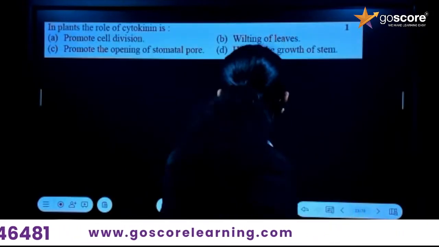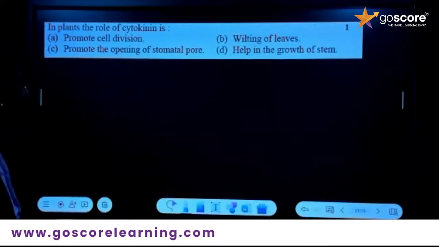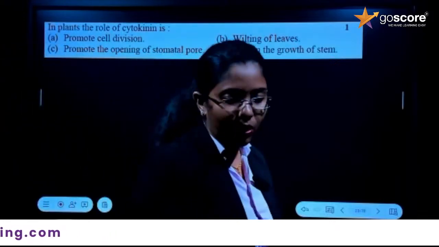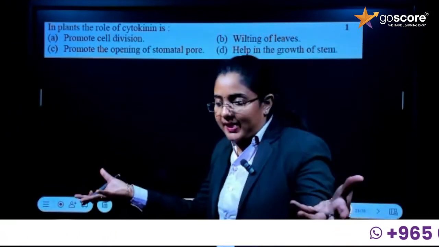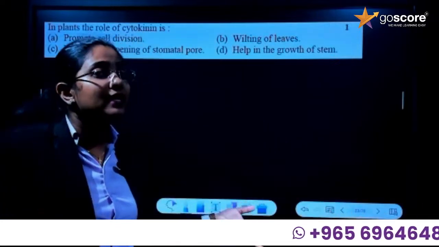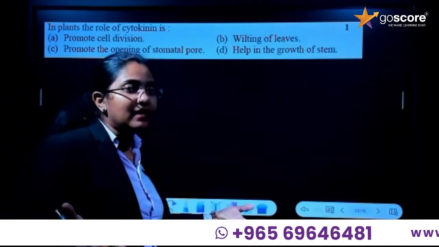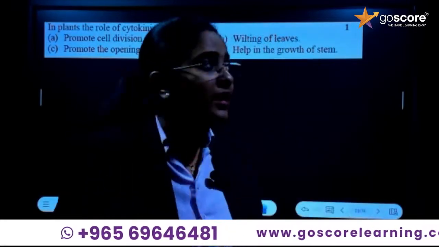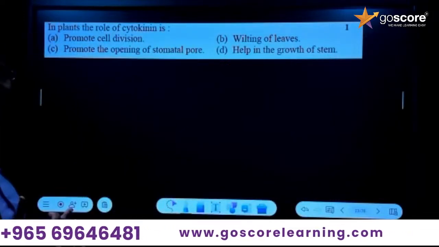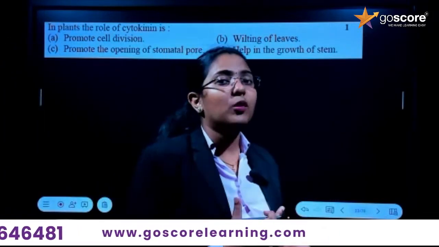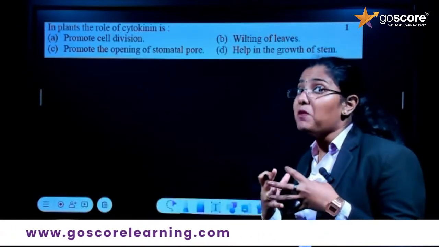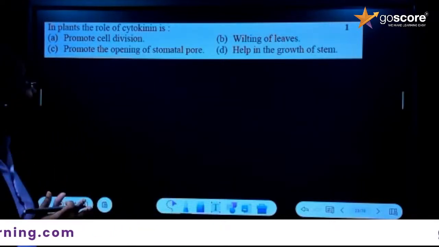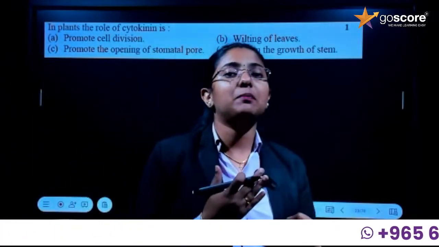Is it clear for you? Okay, so next question. Cytokinin. In plants, the role of cytokinin. So my question, what is cytokinin? It's a plant hormone that helps in the growth and development of the plant. You know the different hormones present in plants, right? The important hormones are auxin, ethylene, abscisic acid, and cytokinin.